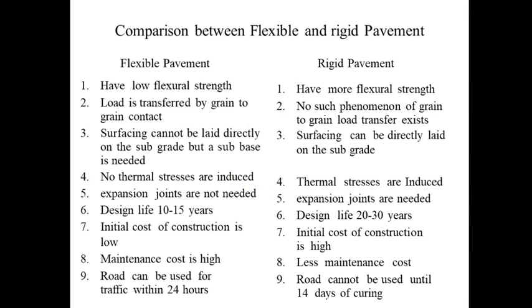So first, low flexural strength in flexible pavement, more flexural strength in rigid pavement. Again, no thermal stresses are induced in flexible pavement, but thermal stresses are induced in rigid pavement. Design life is 10 to 15 years for flexible pavement and 20 to 30 years for rigid pavement. The initial cost of construction is less in case of flexible pavement, but the maintenance cost is high. In rigid pavement, the initial cost of construction is high, but the maintenance cost is less. And the last one is the road can be used for traffic within 24 hours if it is flexible pavement, and if it is rigid pavement, it cannot be used until the 14 days of curing is complete.